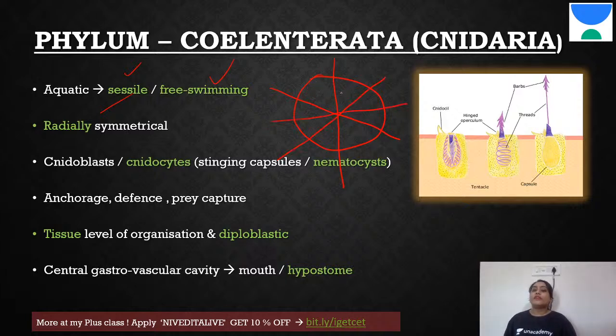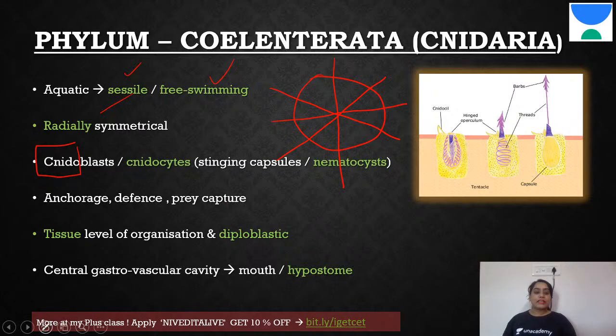Any plane you cut, it will give you two equal halves. So that is called radially symmetrical. Now the question is why we call it Cnidaria. Why we call it Cnidaria is the presence of cnidoblasts or cnidocytes. These cells, cnido, that's why we call it Cnidaria. Cyte or blast means cells.